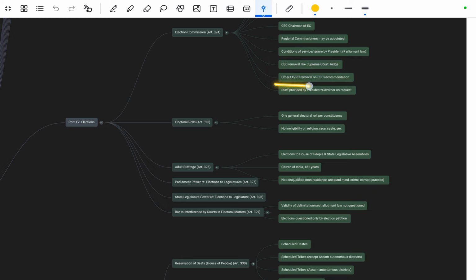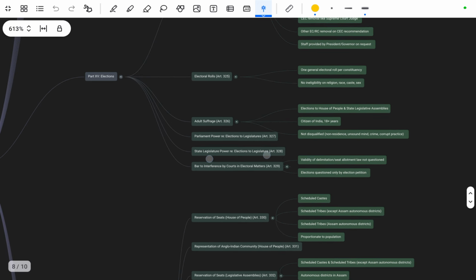Other election commissioners or regional commissioners are removed on the recommendation of the Chief Election Commissioner. Staff is provided by the President or Governor on the request of the Commission.